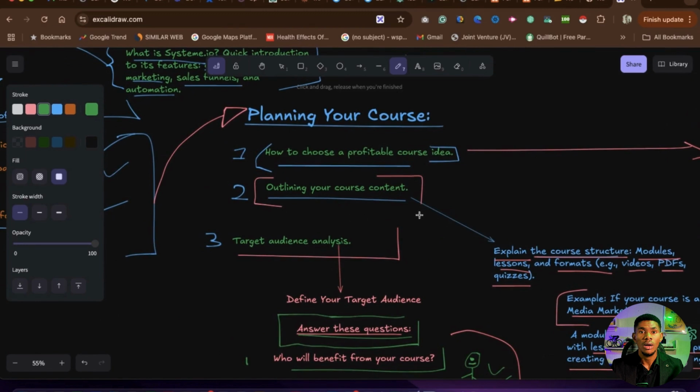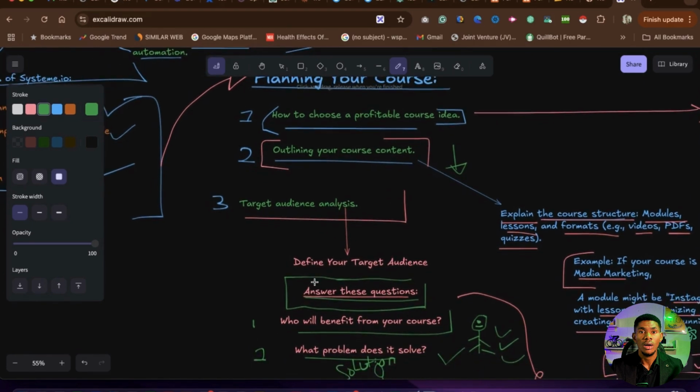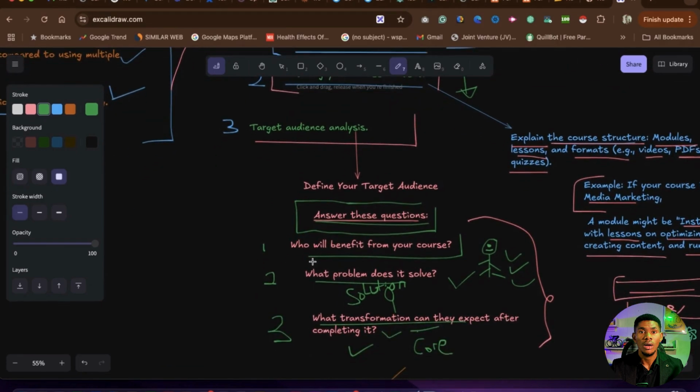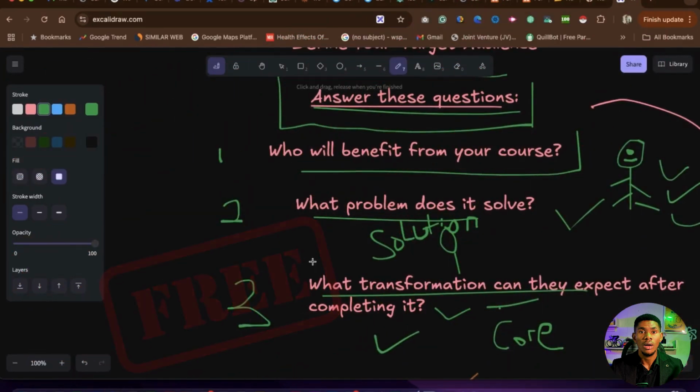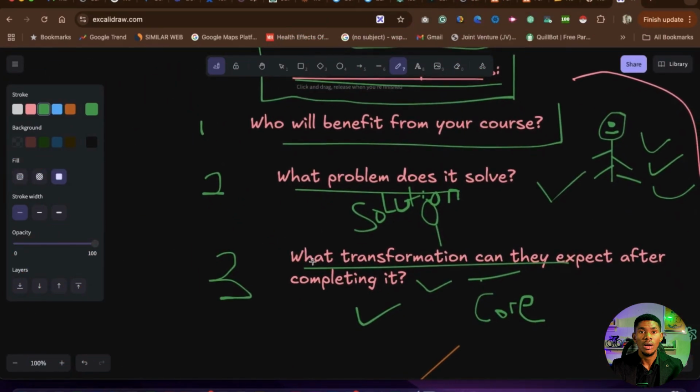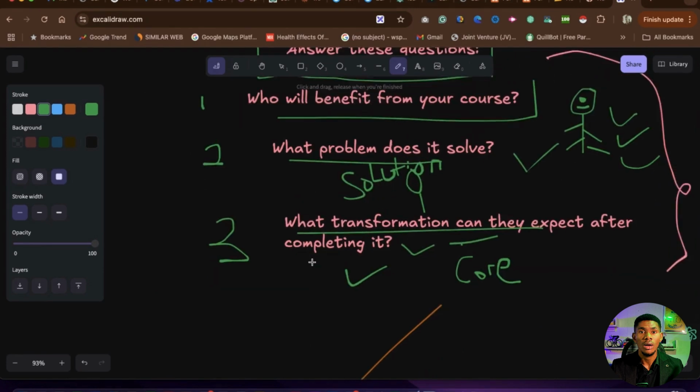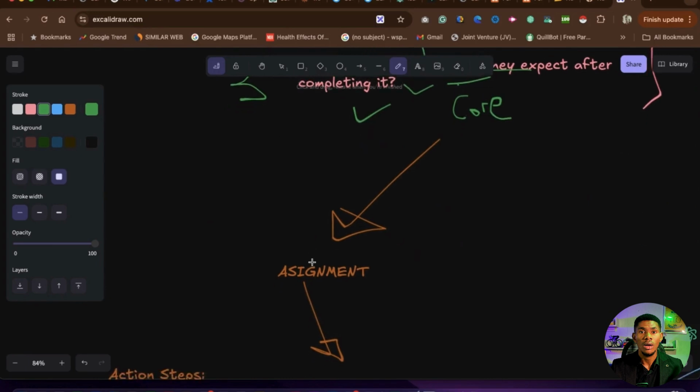Then outlining of your course content. This point here in my course, I call it transformation outline. This is how you create an outline that will transform the life of people, and you go through the process. Then you look for the people whose lives you are going to transform using this entire step. This is for free, guys. If you go through this, I'm telling you, you'll be able to create a course that will sell like magic. There's no gimmicks here. This is how courses are sold on the internet.